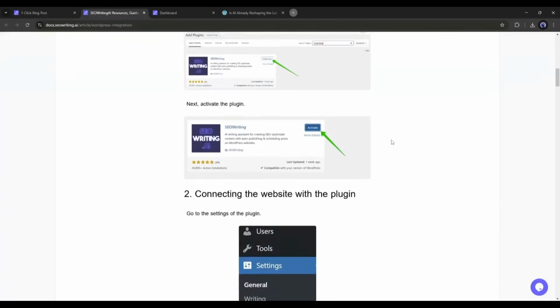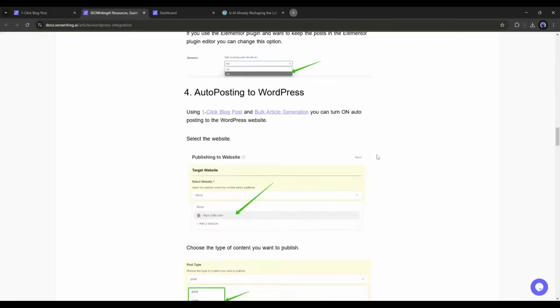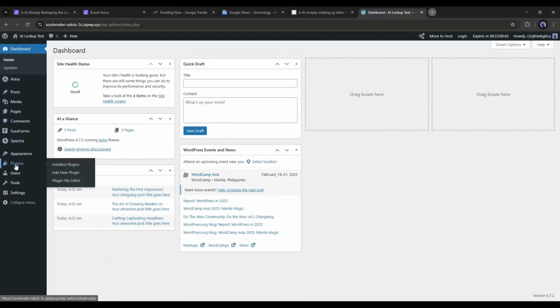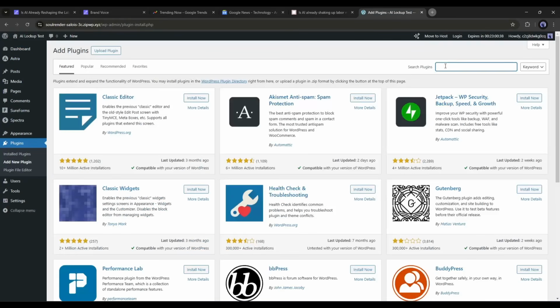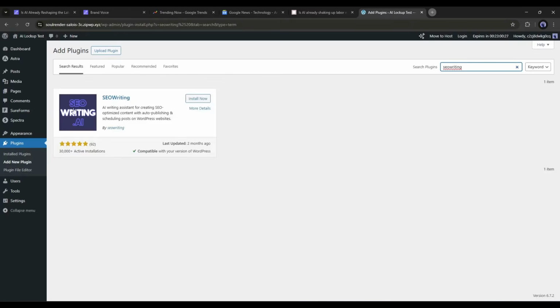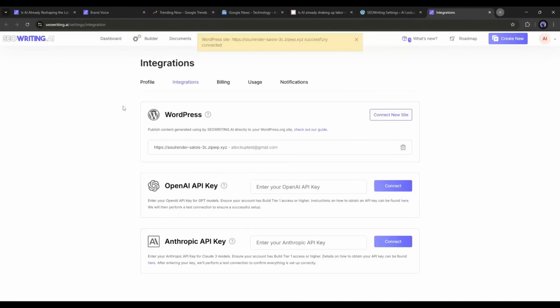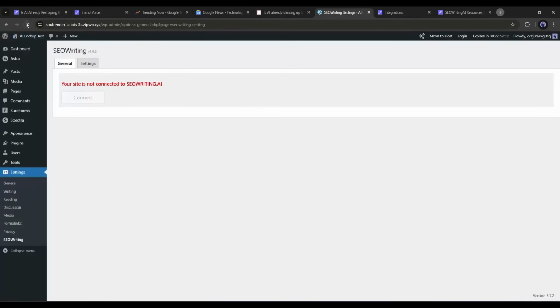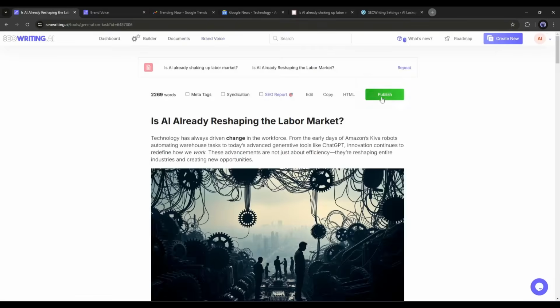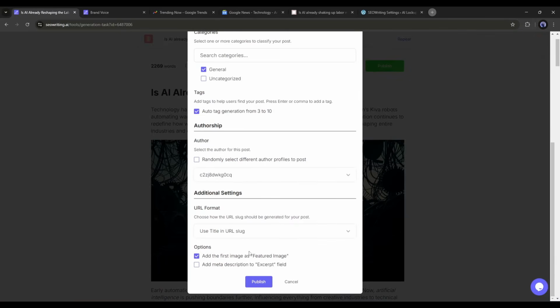You will find the full documentation on SEO Writing AI. Let's do it together. Log into your WordPress website and then go to the Plugins tab. Click on Add New and search for SEO Writing on the search bar. Now install the SEO Writing plugin to your website. Once the plugin is installed successfully, activate the plugin. Now come to the SEO Writing plugin settings and click on the Connect button. If all goes well, you will see the added website in your Integrations section in your SEO Writing AI account. Once the process is complete, we are ready to publish the article directly on our website from SEO Writing AI.